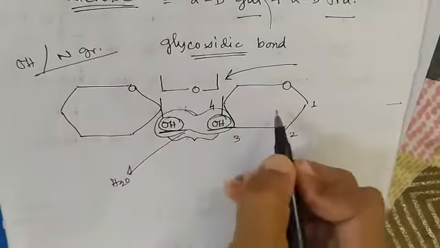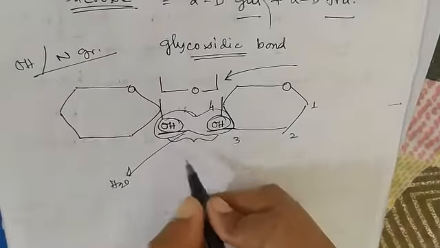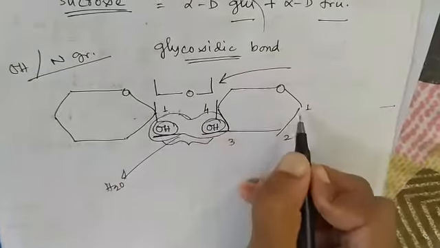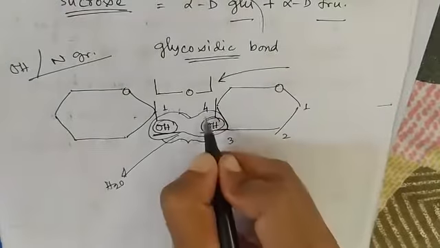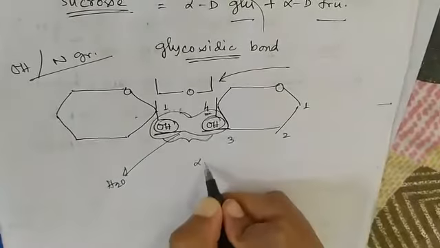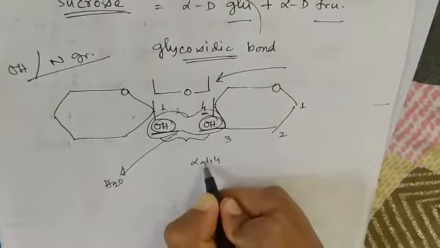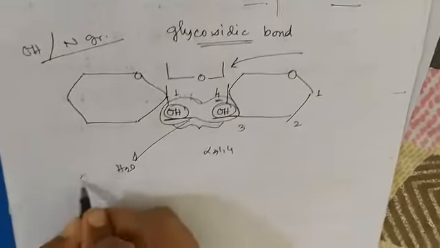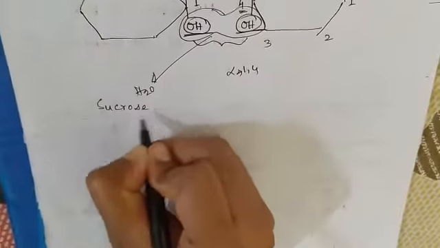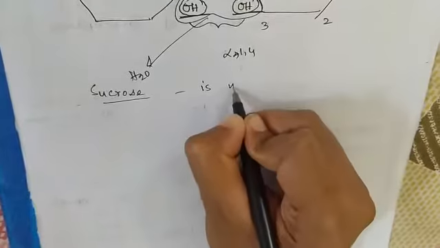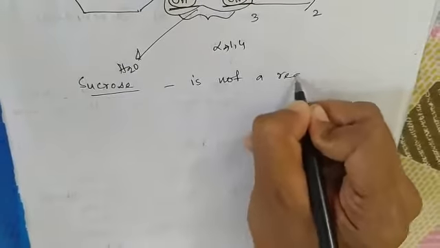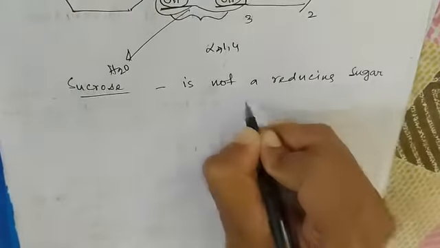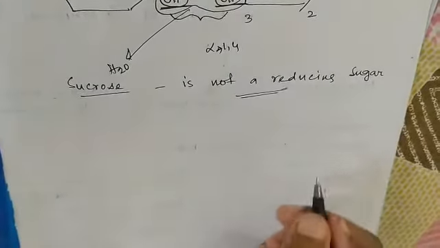So the glycosidic bond may be called alpha 1-4: alpha 1, the first carbon, and from the next carbohydrate, 4. It is called an alpha 1-4 glycosidic linkage. Sucrose is not a reducing sugar. Although glucose and fructose are reducing sugars, sucrose is not a reducing sugar.